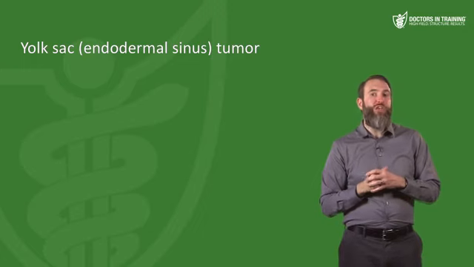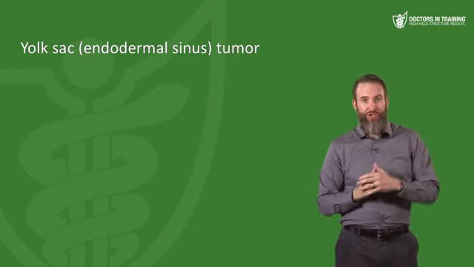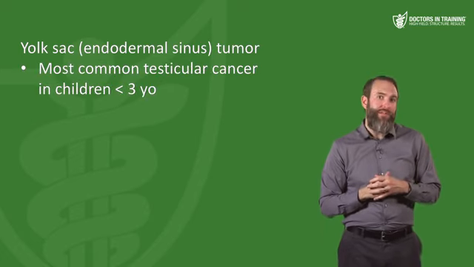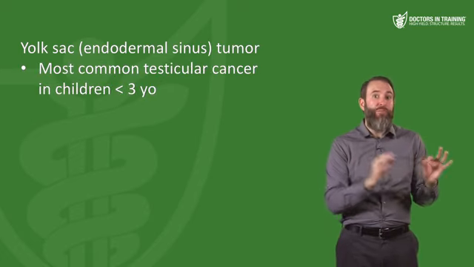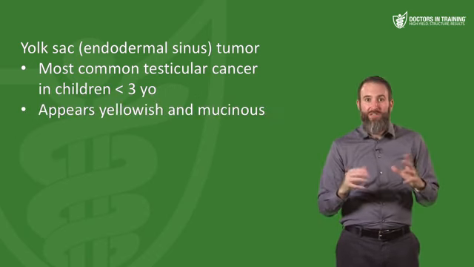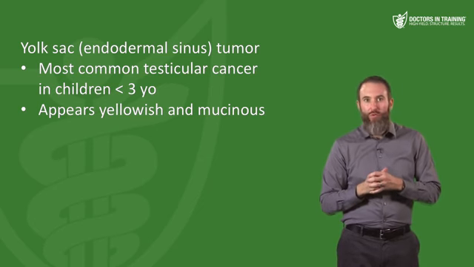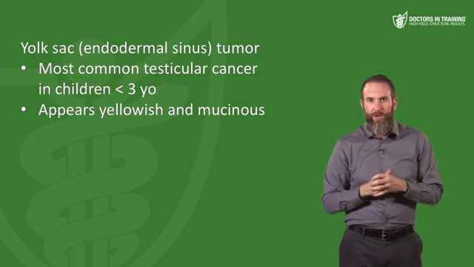Next, we're going to move on to the yolk sac tumor, which is also called the endodermal sinus tumor. So this is the most common testicular cancer in children up to 3 years of age. Now, the appearance is yellowish and mucinous, and this is analogous to an ovarian yolk sac tumor. So yolk, yellow, remember that yellowish mucinous look there.